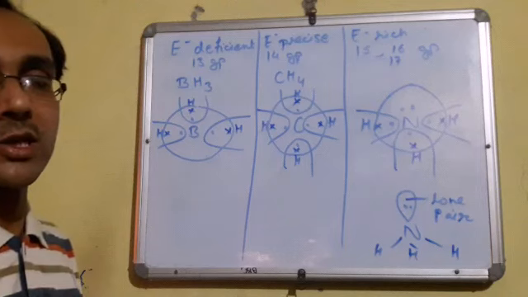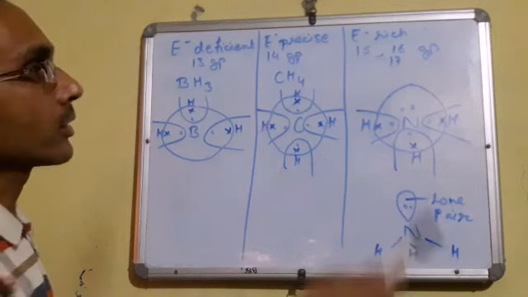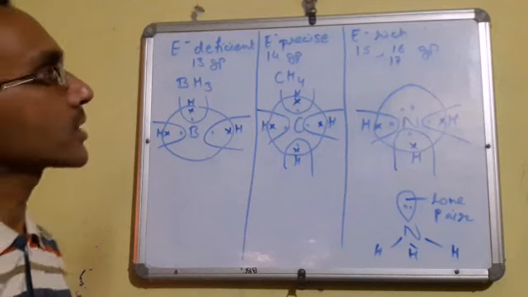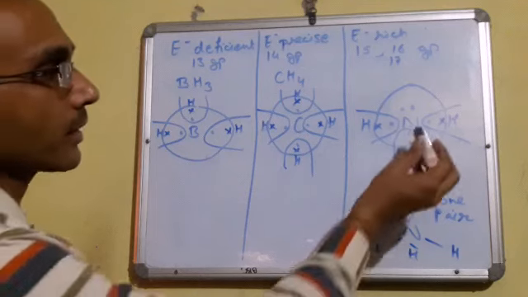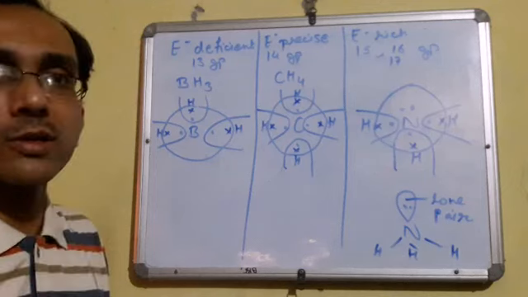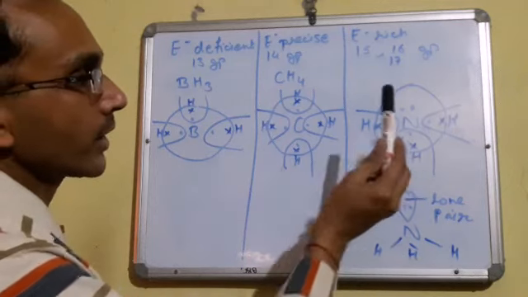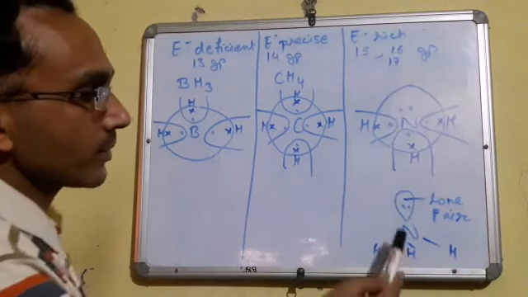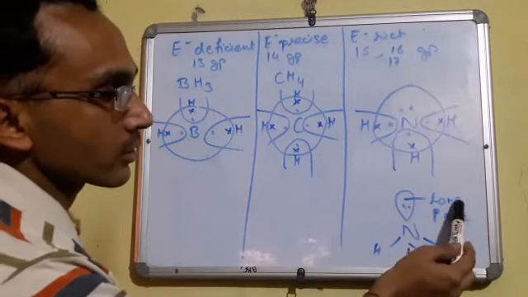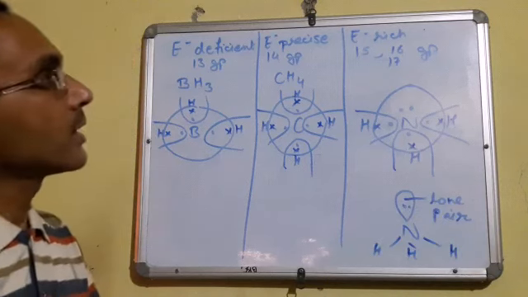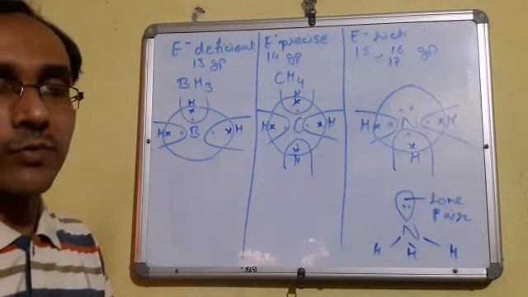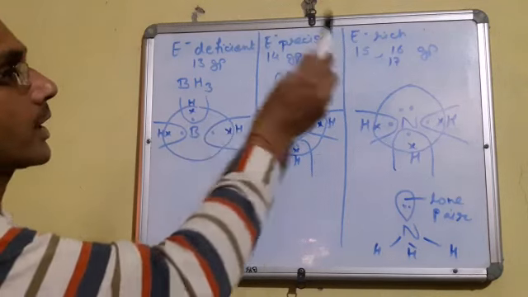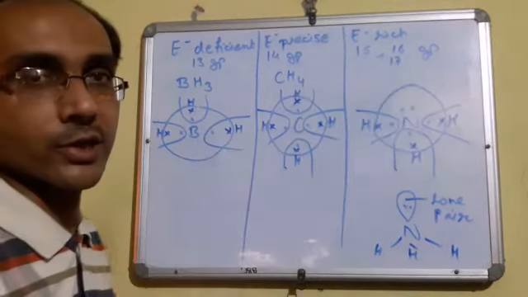Third is electron rich. As the word indicates, rich means ज़्यादा, octet से ज़्यादा. So in that case, 15, 16, 17 group elements form hydrides which are electron rich. For example, nitrogen. When we make the electron dot structure of ammonia NH3, we find that these electrons do not participate in bonding. So we mark these electrons and they are called lone pair of electrons. That means they are electron rich hydrides. In that way, these are the three kinds of covalent hydrides: electron deficient, electron precise, and electron rich. Understood?